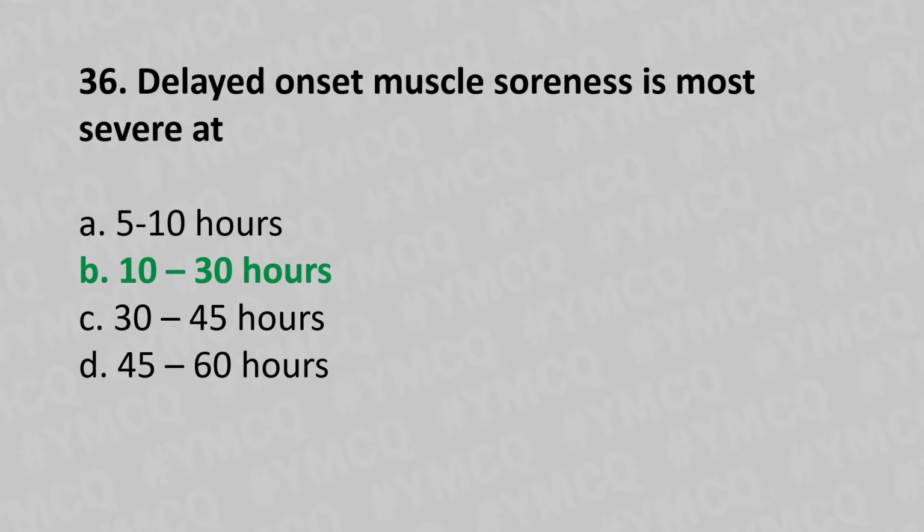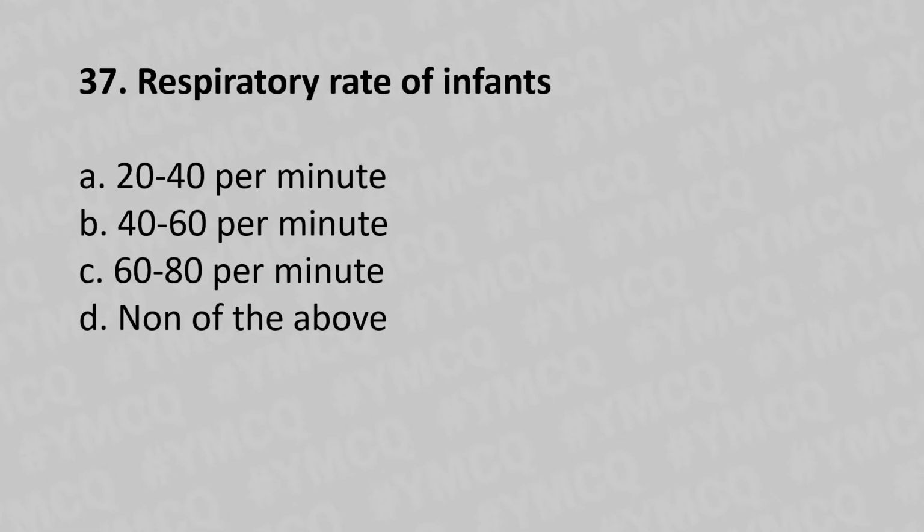Moving to our 37th question. Respiratory rate of infants. Option A, 20 to 40 per minute. Option B, 40 to 60 per minute. Option C, 60 to 80 per minute. Option D, none of the above. And the answer is 40 to 60 per minute.